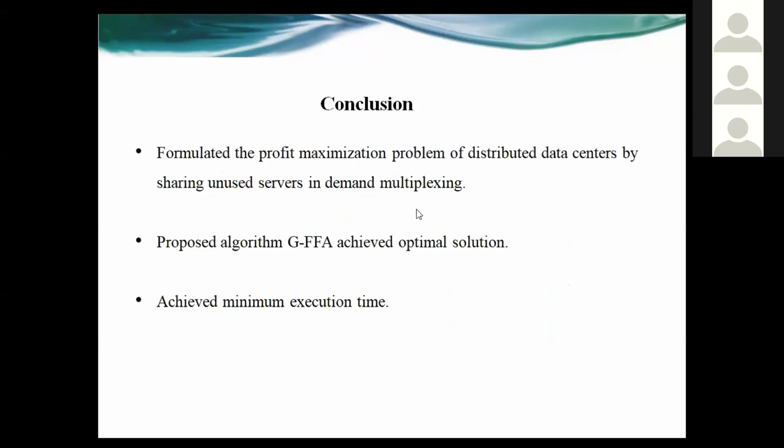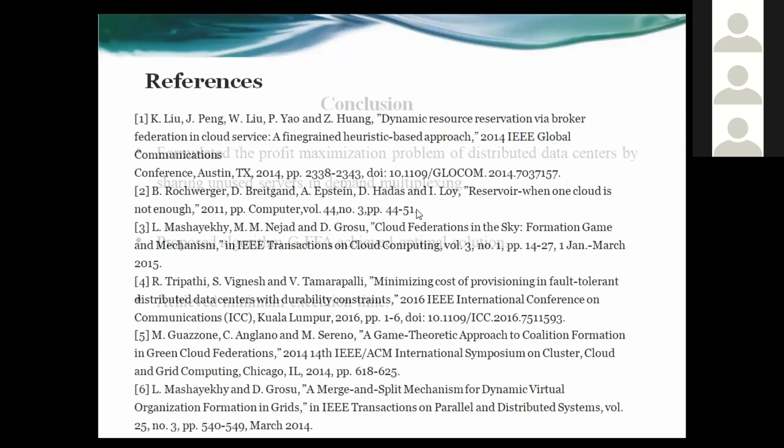Now, finally, the conclusion. I am concluding that we formulated the profit maximization problem of a distributed data center by sharing unused servers through demand multiplexing. We consider two factors, demand multiplexing and variation of electricity prices, and proposed a greedy algorithm to achieve the optimal solution of the federation formation and also achieve the minimum execution time as compared to both other algorithms. These are the references.